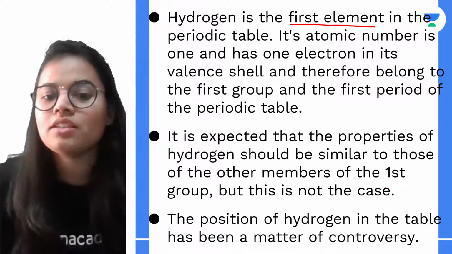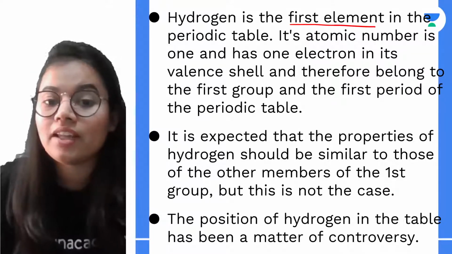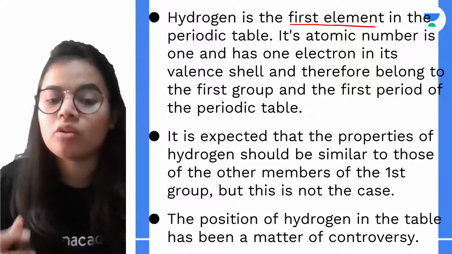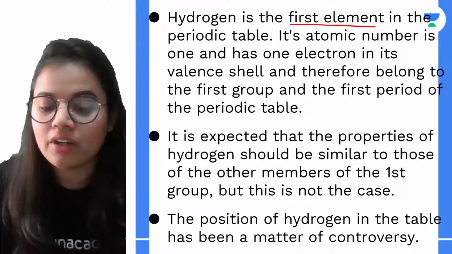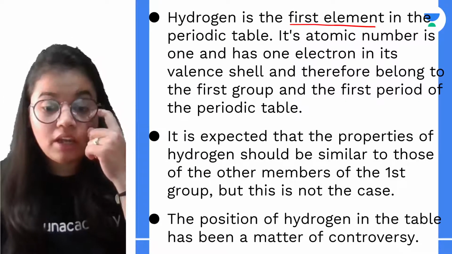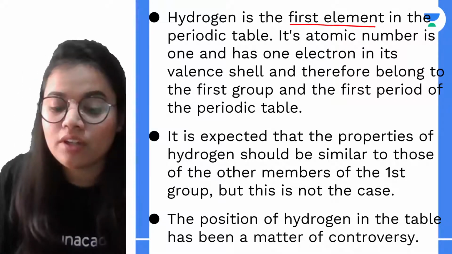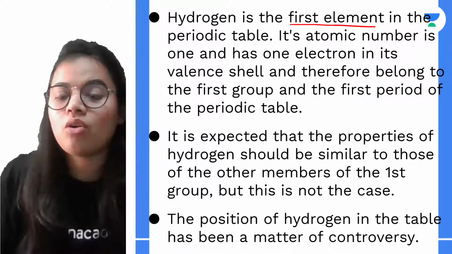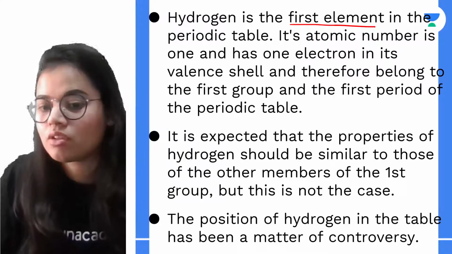Okay, since it is placed in the first group and first period, you might think that all the properties should be the same as in the case of the group 1 metals. But that is not the case here. Some properties are of course the same, but not all. Some properties are very much different. Therefore, the position of hydrogen has always been a matter of controversy, or I would say confusion.